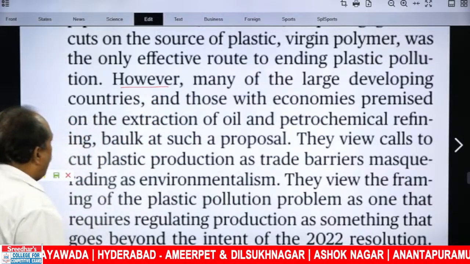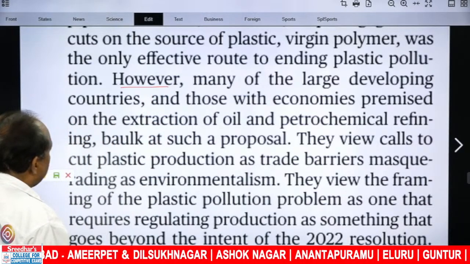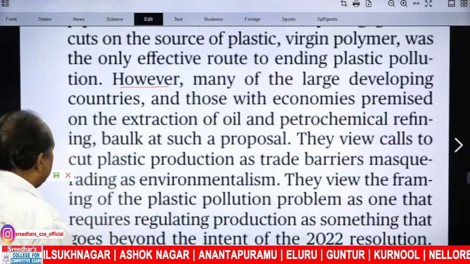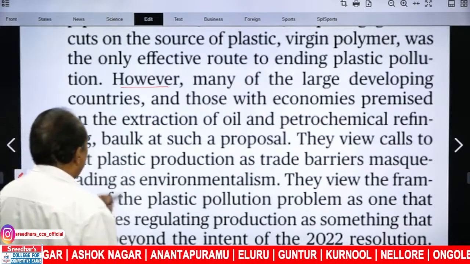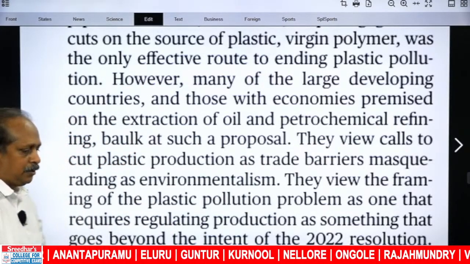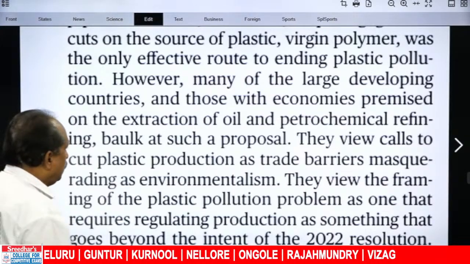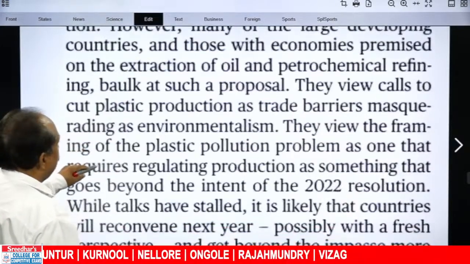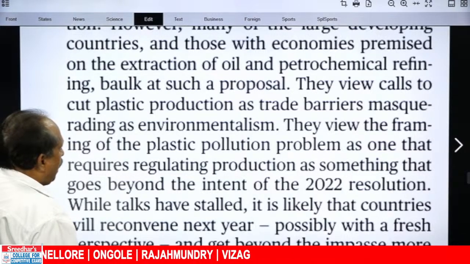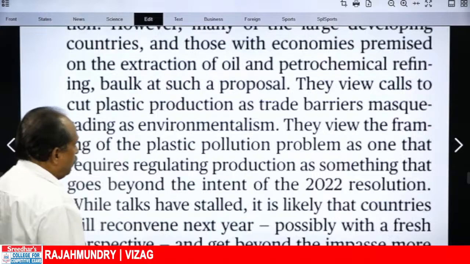However, many of the large developing countries and those with economies premised on the extraction of oil and petrochemical refining balk at such a proposal. Means not happy with that proposal. They try to oppose. They are not happy with that proposal. They view calls to cut plastic production as trade barriers masquerading as environmentalism. There is one important word.